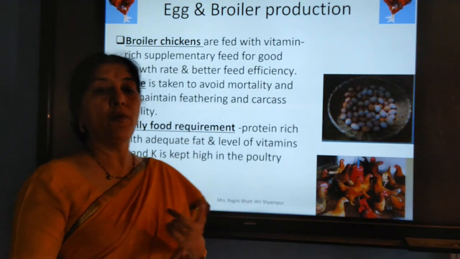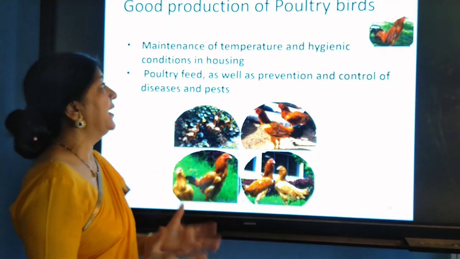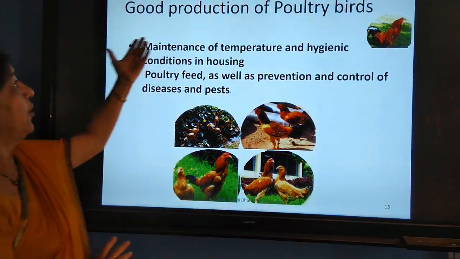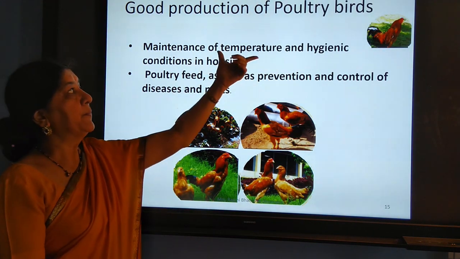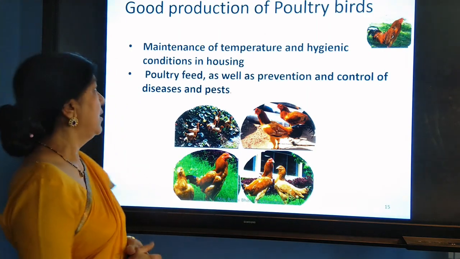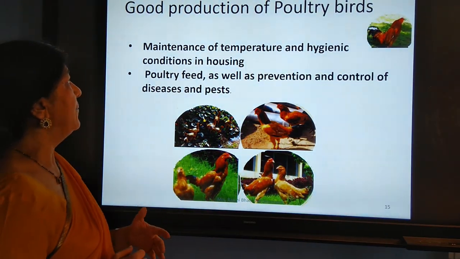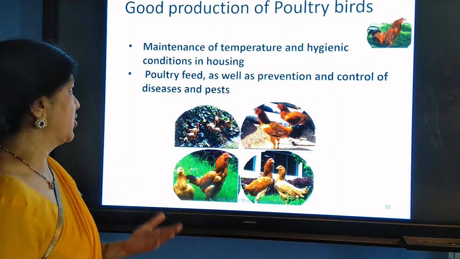They should be fed properly, they should be kept properly in an airy place. Now, good production of poultry birds depends upon the temperature and the hygienic condition in housing. How well you keep them, if they are healthy, then they will give you good production.